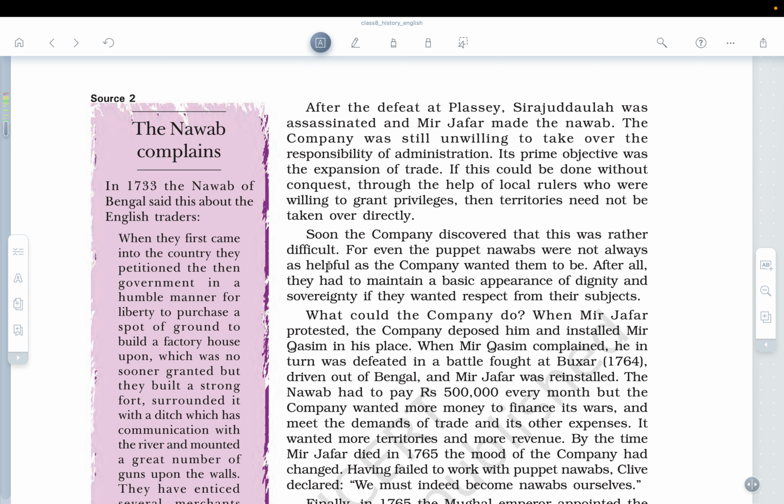So its prime objective, this is very important, was the expansion of trade. If this could be done without conquest, through the help of local rulers who were willing to grant privileges, then territories need not be taken over directly. So basically they thought that if I can keep a puppet Nawab, and he is doing all the administrative tasks, then why should we be involved in local politics? Instead they wanted to focus on the expansion of the business.